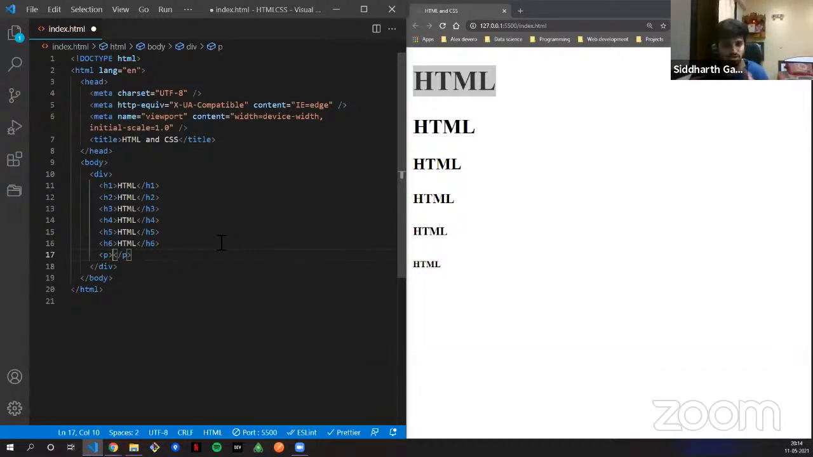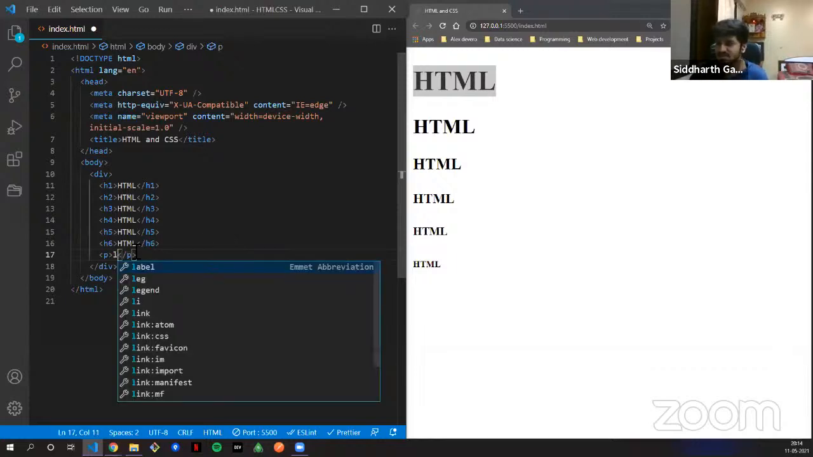And you shouldn't use a heading for bigger content. You just use a heading for a header, for something like contact us, about us, my page, my profile, etc. You got the point, right? And in the p tag, it's just random content.